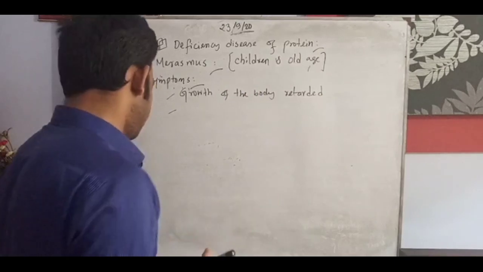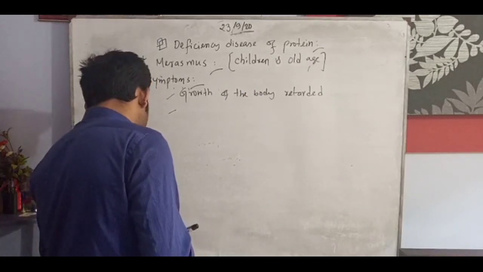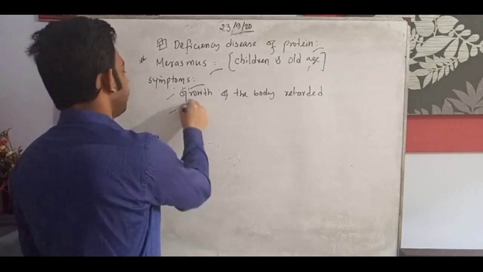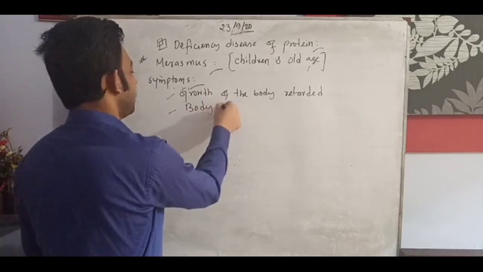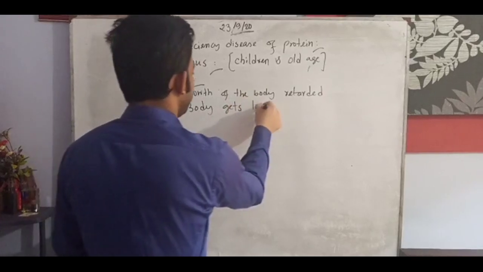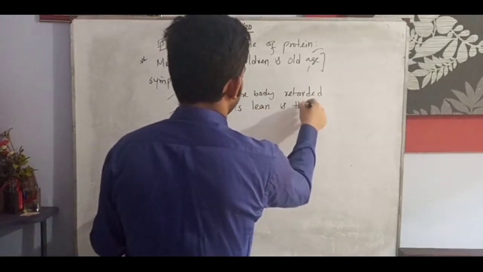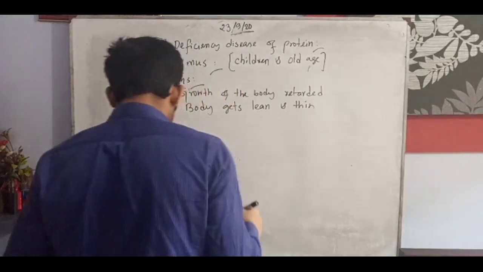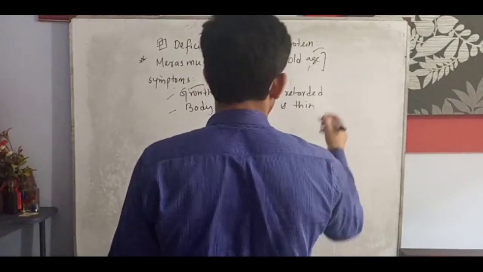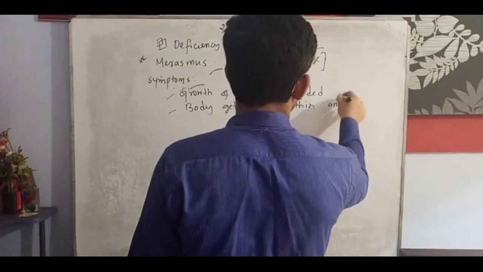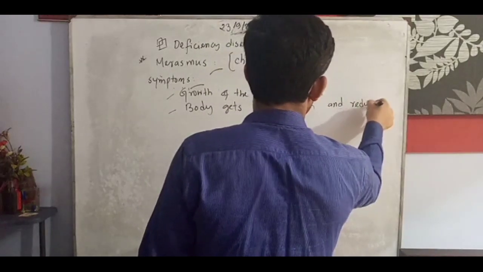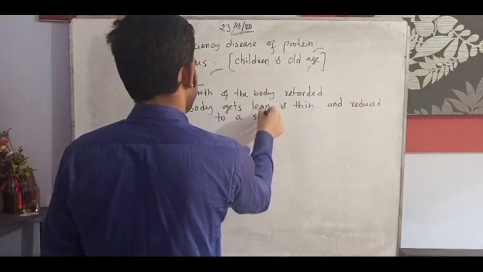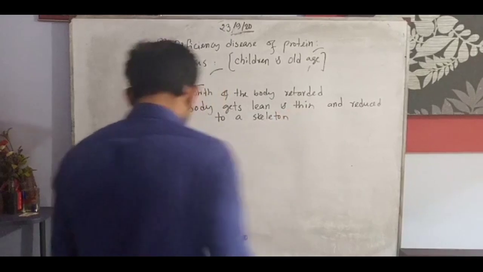If marasmus attacks a child, the body gets lean and thin and reduced to a skeleton.